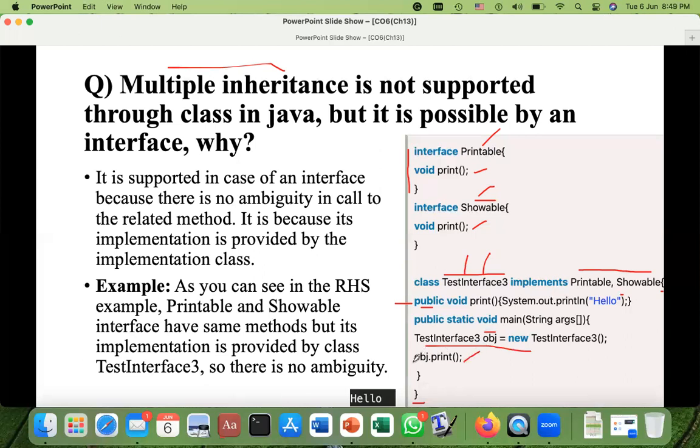Obj.print. So this obj has what type? This is test interface 3. So I will go into that test interface 3 and I will search for this print method which is available here, and then you will simply execute that statement which is available in that method, which is the hello, and you can see the output here.